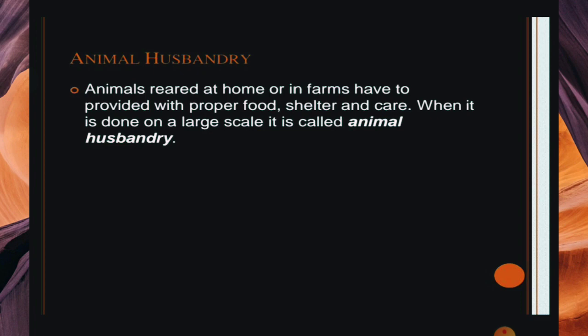It means if animals come to your home and into your farms, they must be provided proper food. When they walk on our soil, some nutrients in the upper layer go inside and the roots absorb them. So if it happens on a large scale, our food will come properly, and shelter and care will also be provided. So it is called animal husbandry.